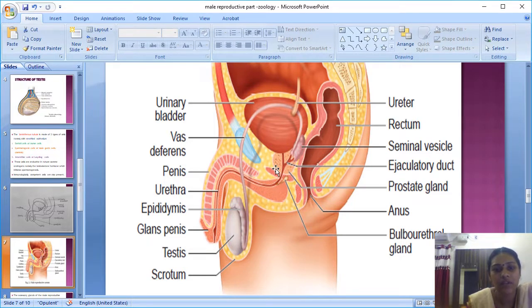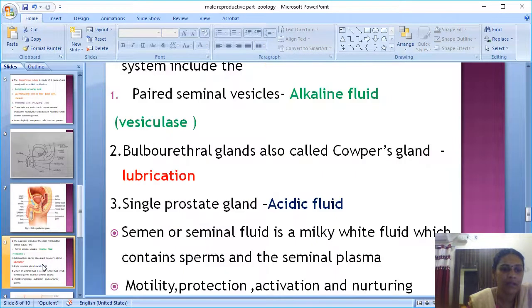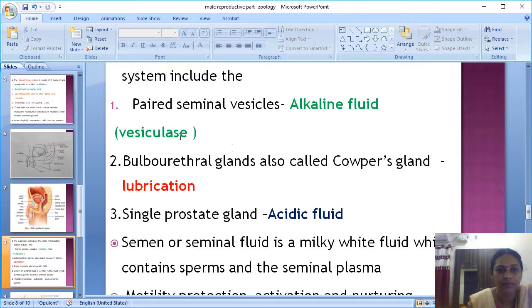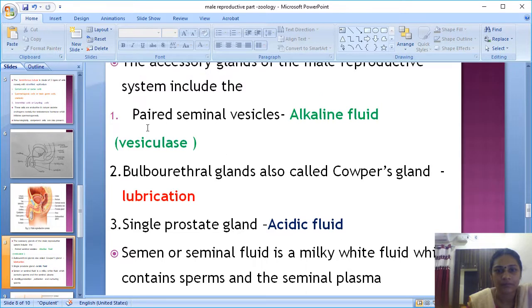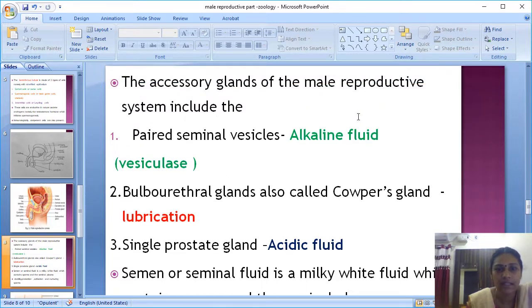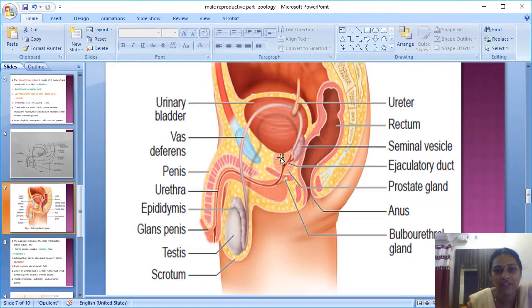Bulbourethral gland means the gland present on either side of the urethra is called the bulbourethral gland. Next is the accessory gland. Accessory gland means the remaining part of the male reproductive structure, that is the paired seminal vesicle. The seminal vesicle is a flower-like structure.